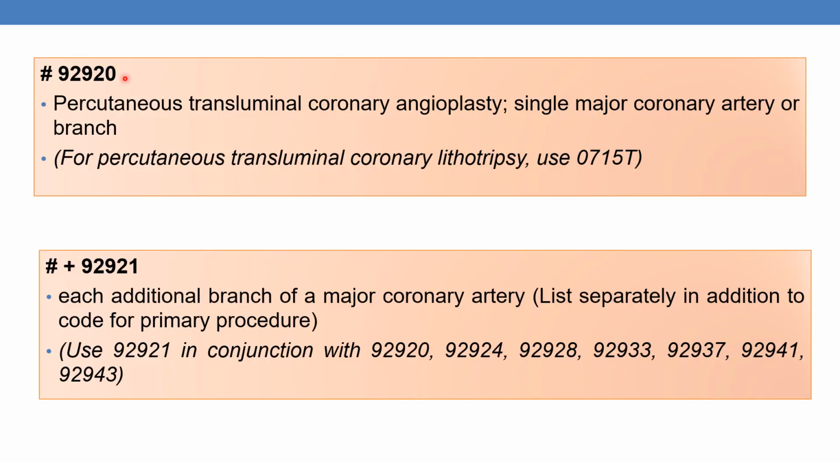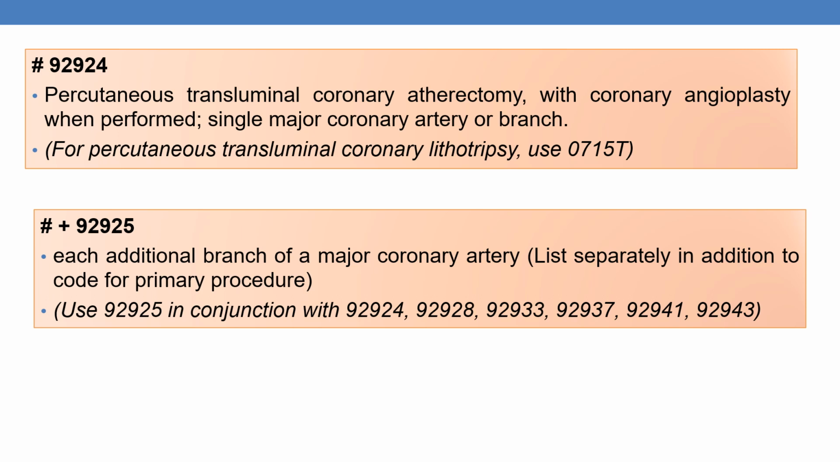Now coming to code descriptions. 92920, as we know, is a base code for percutaneous transluminal coronary angioplasty, single major coronary artery or branch. For percutaneous transluminal coronary lithotripsy, you need to use 0715T, which is a category 3 code. Next is the add-on code plus 92921. For each additional branch of a major coronary artery, you need to use this add-on code, and it can be used in conjunction with the following base codes.